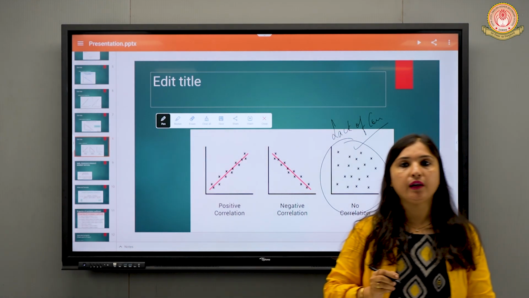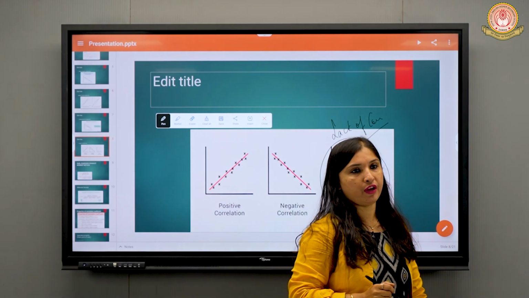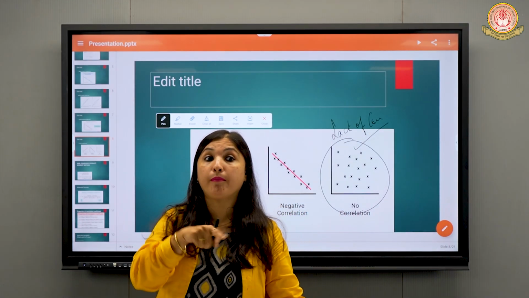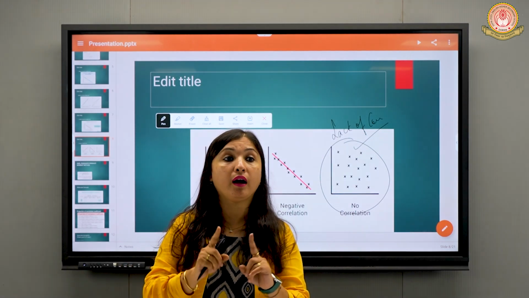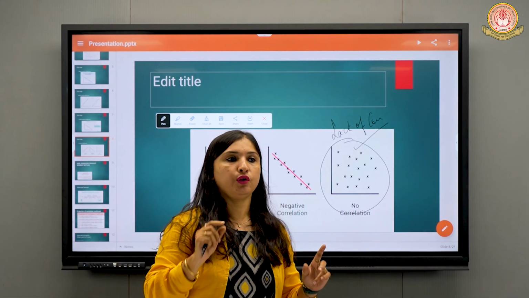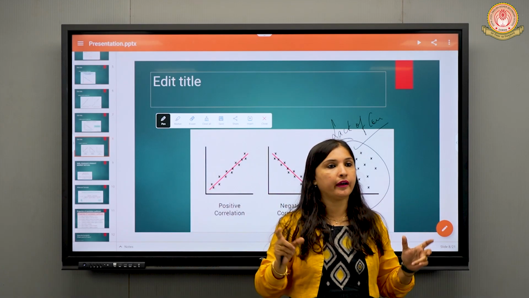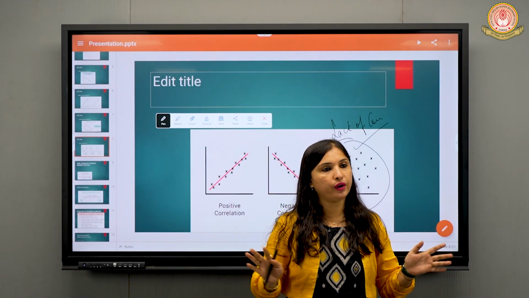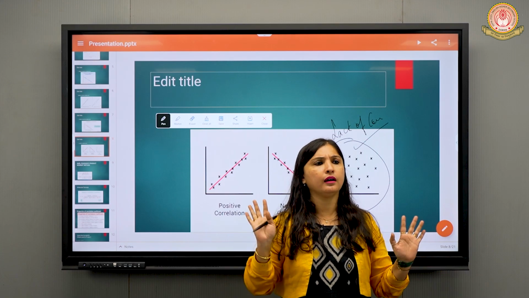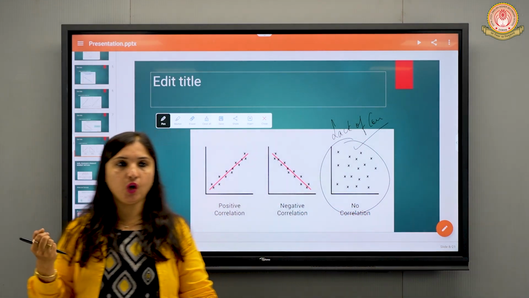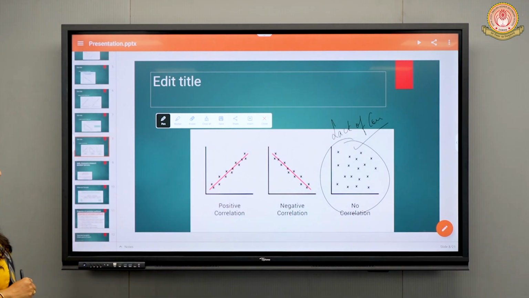Okay, are you understanding? So we have five types of correlation: perfect positive, partial positive, perfect negative, partial negative, and one more, no correlation or lack of correlation. When you mark the points X and Y and the points are scattered here and there, it is called no correlation, or you may call it zero correlation, lack of correlation, anything can be said. Okay, is it clear?